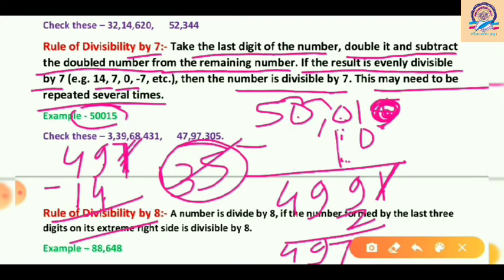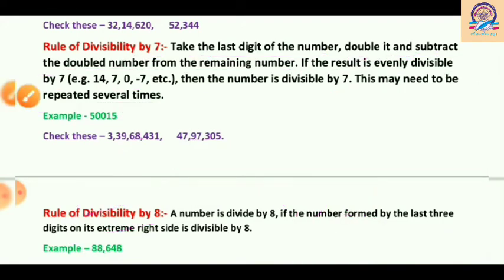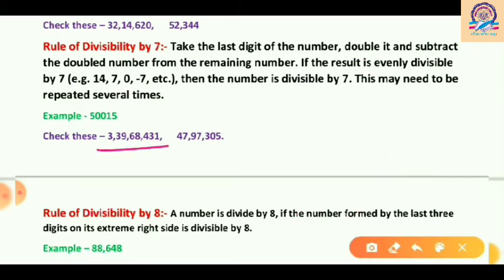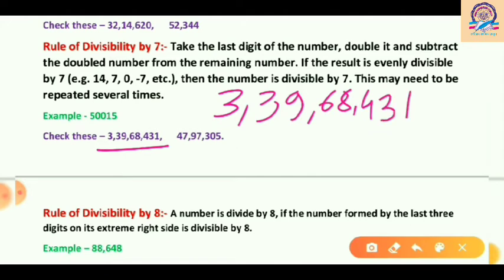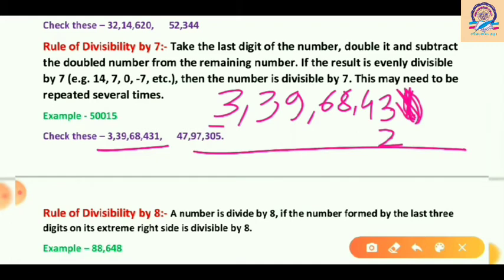Okay. Now some more numbers we have, as 3 crore 39 lakhs 68,431. So let's check this number now. So this is 339 and 68,431. So what is the process? Yes, take the last digit, remove it and make it double. So 1 two is 2. Subtract it all. 3 minus 2, it is 1. Bring down 4, 8, 6, 9, 3 and 3.